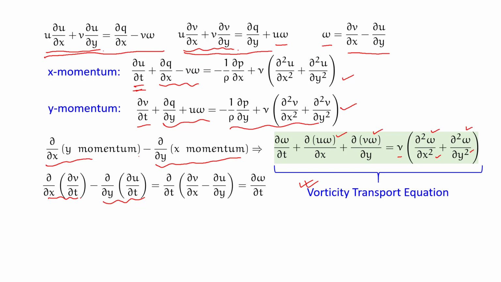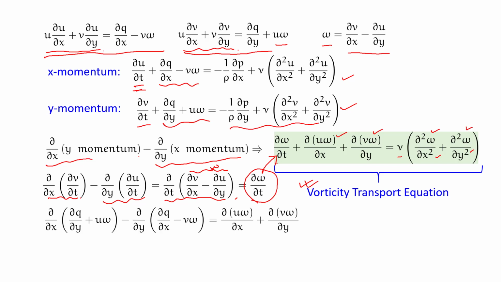I can now interchange the order of differentiation, and that will give me that this is del t of del v del x minus del u del y. You understand that this is our omega within this first bracket. So this term is del omega del t, which is coming here. For the second term, I take this del x of this del q del x, del q del y plus u omega, that is coming from y momentum, minus of del y del q del x minus v omega, that is coming from the x momentum.